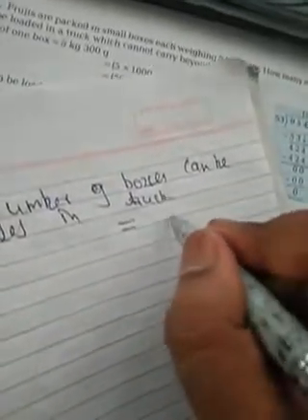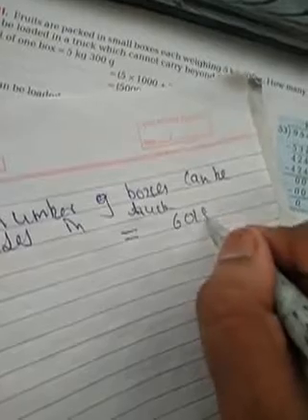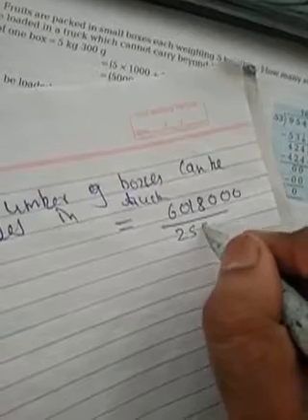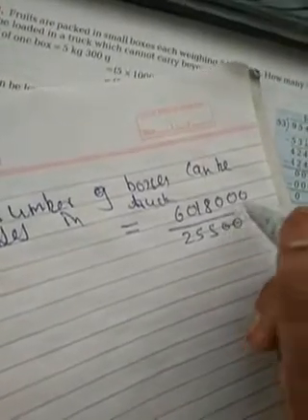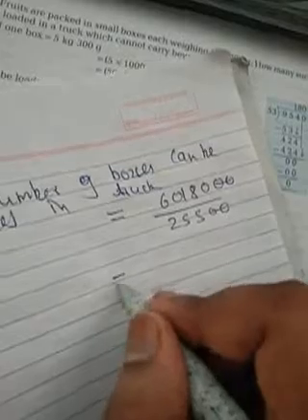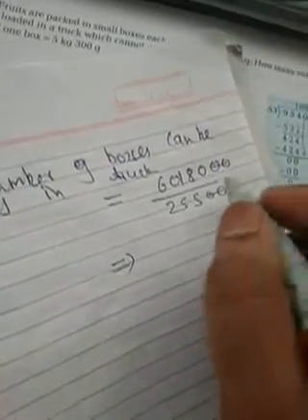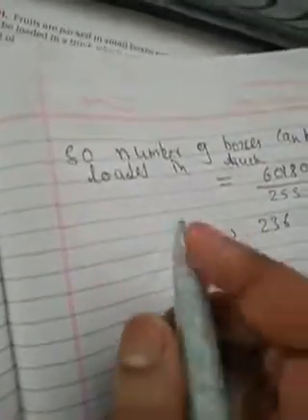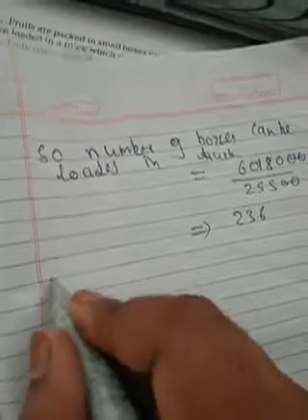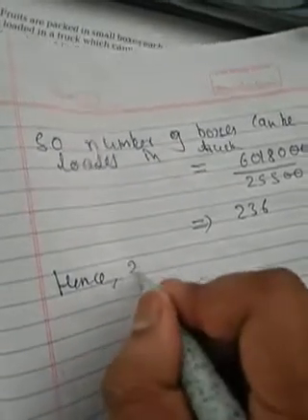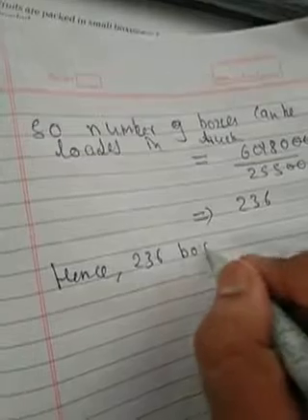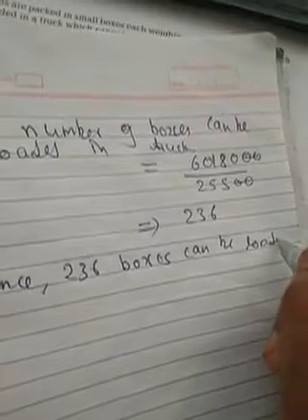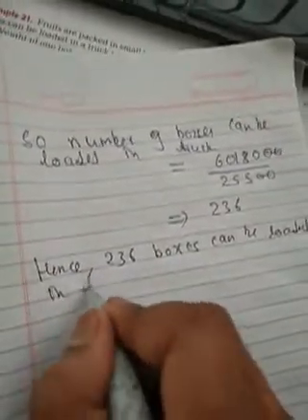We will divide the numbers 6018,000 by 25,500. From 0 to 0 cancel. Now, on dividing this number, we will get 236. So, hence 236 boxes can be loaded in truck.